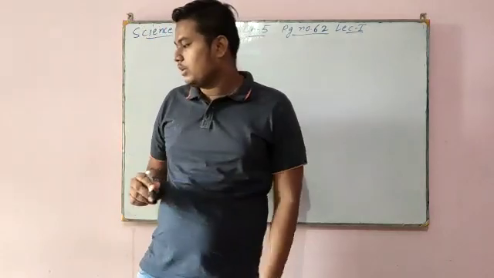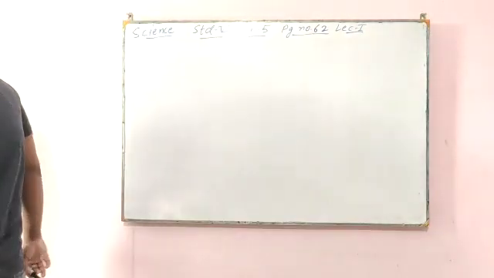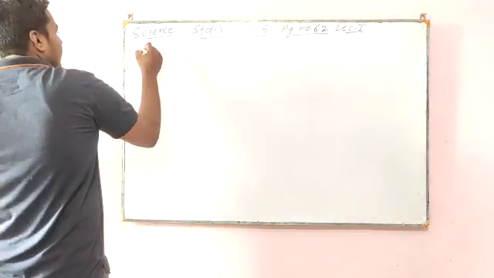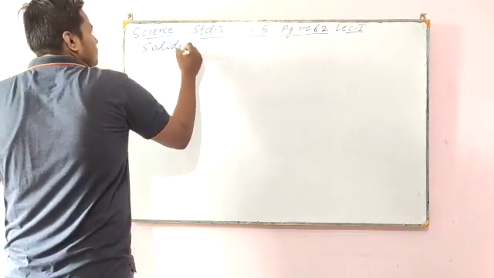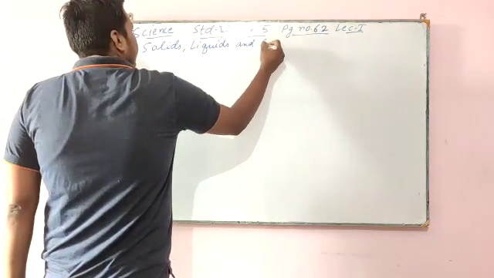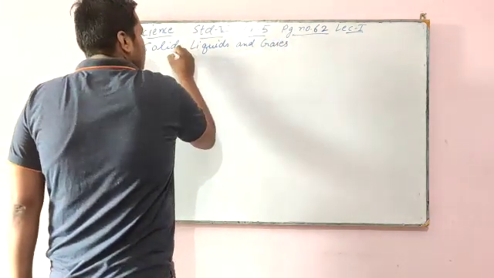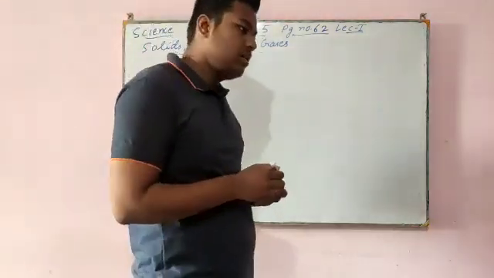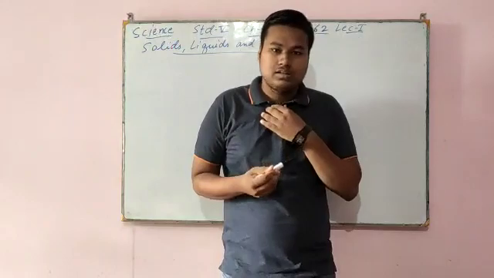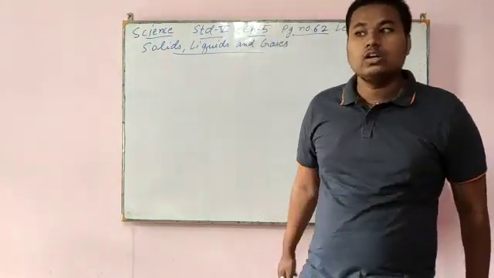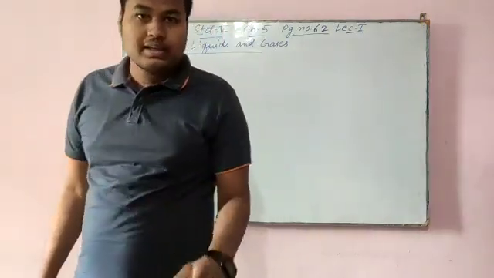Okay, students, be careful. Today I will teach you science. Chapter 5 is solids, liquids and gases. I have already discussed matter, so you know what matter is? Matter is any substance that has mass. Mass means weight, and it occupies space.